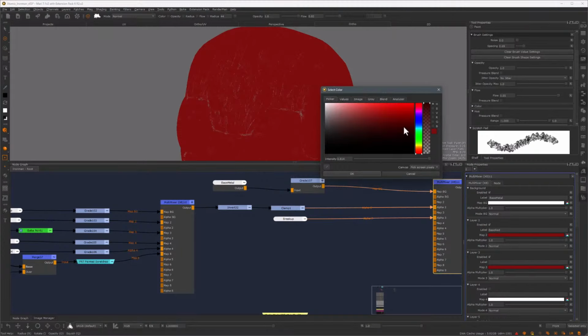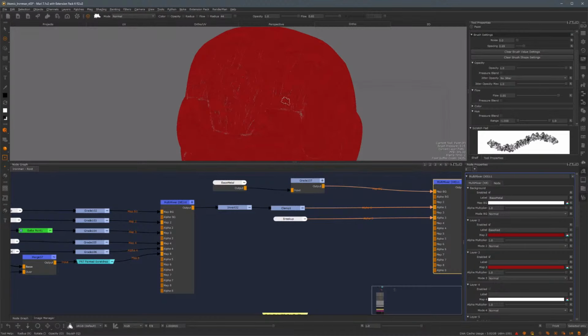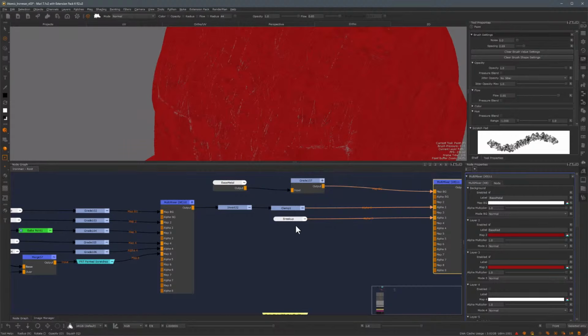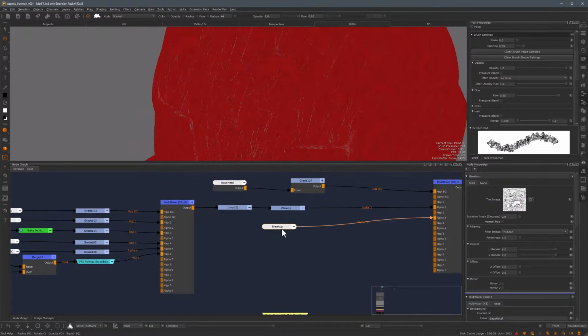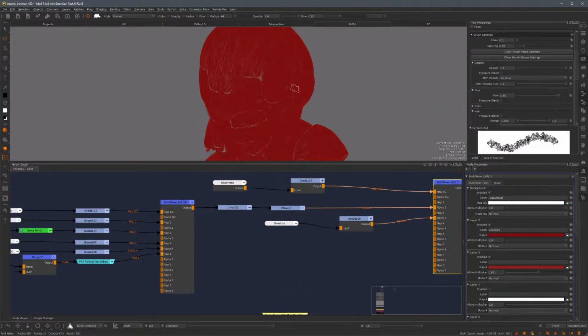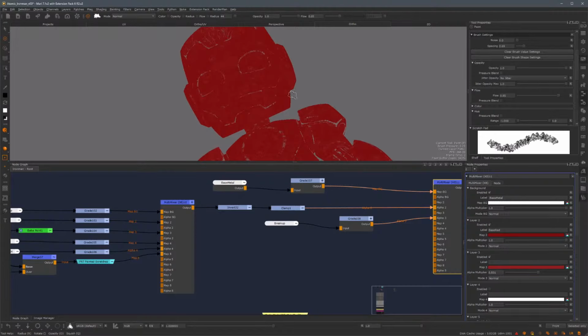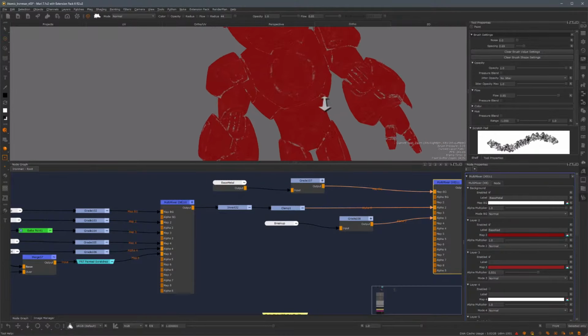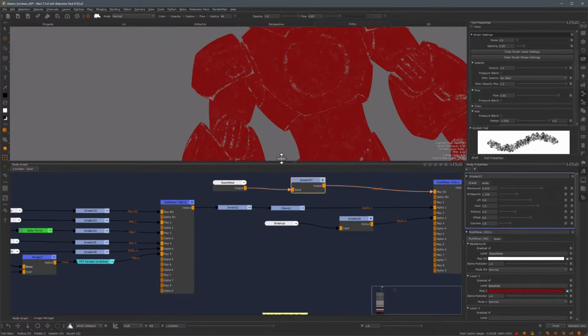As soon as I start changing the value of this, I'm just going to make it a bit lighter. You can see that this is going to start showing up. Then this is a bit much, so I'm going to get a grade node and grade this down to something that's a lot more subtle than this. After a couple more tweaks, I ended up with something like this, which I think is going to work. Looking at it, I think the metal is a bit too bright, so I'm just going to take this down a bit, something like that.